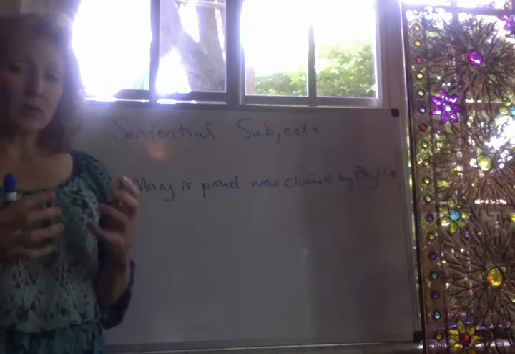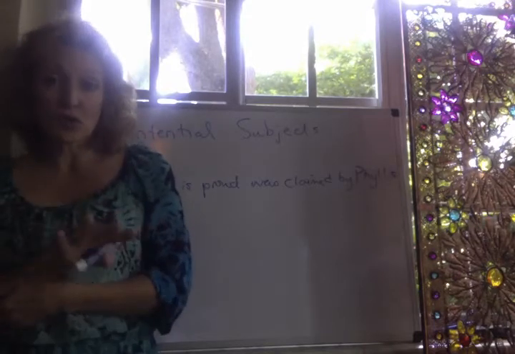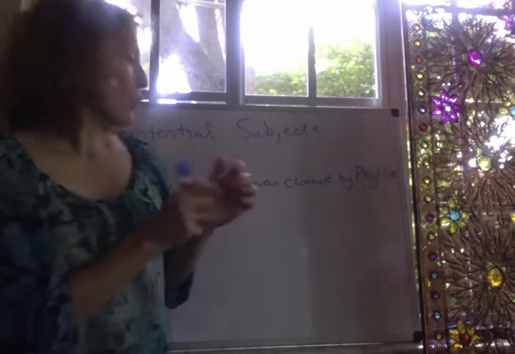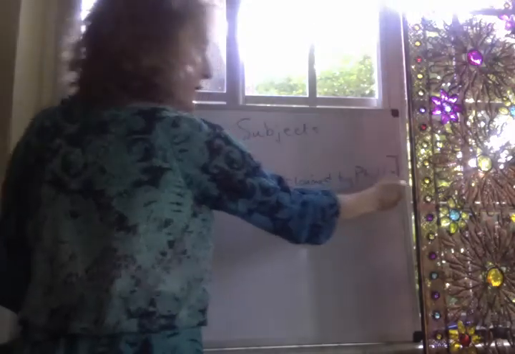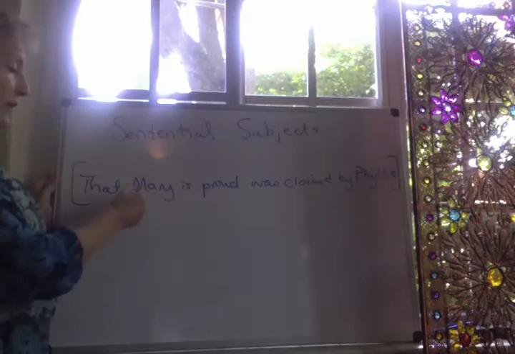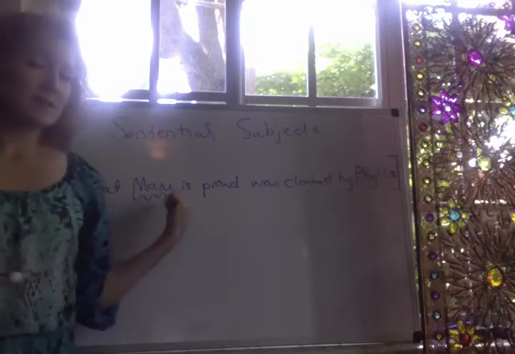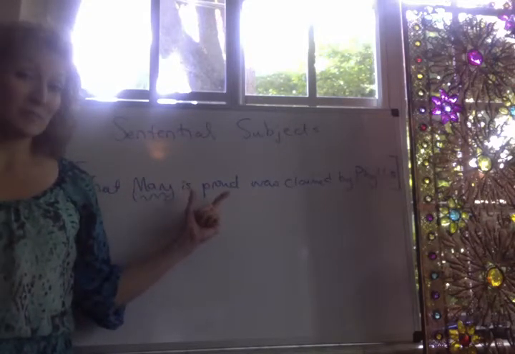Think about what's going on in this sentence. We have really just a traditional sentence comprised of a subject and a predicate. Why? Because if we think about, for this whole sentence, the whole main clause, what is the subject of the sentence? Well, is the subject of this sentence Mary? Actually, Mary is a subject, but Mary is the subject of the predicate is proud.